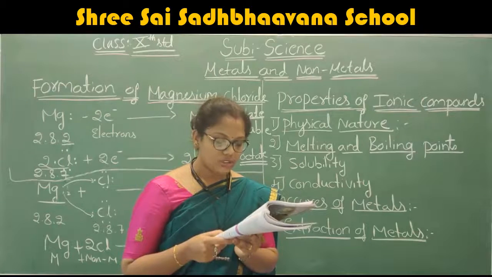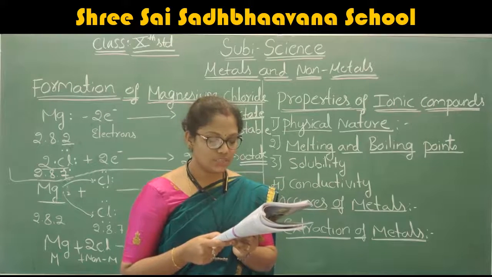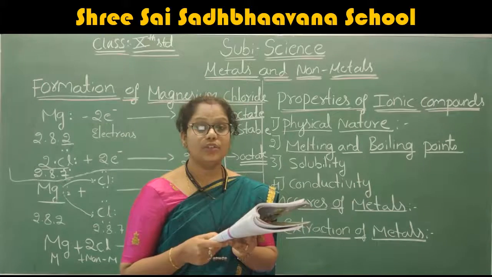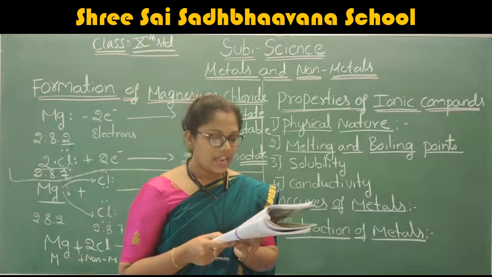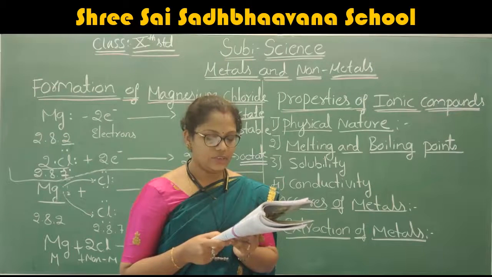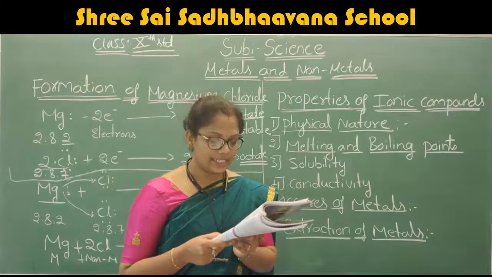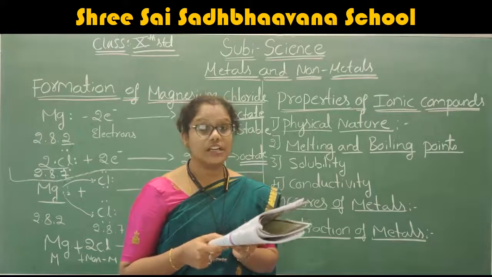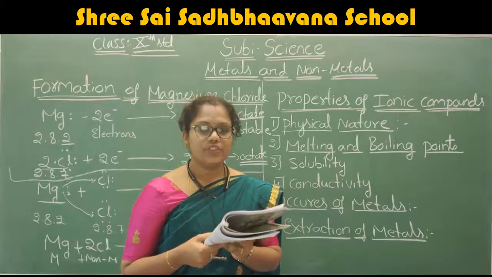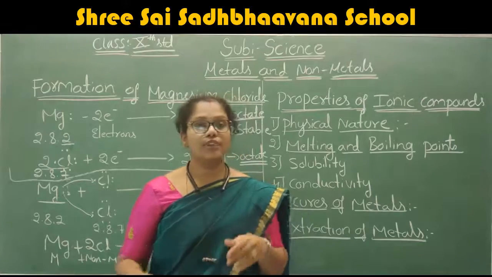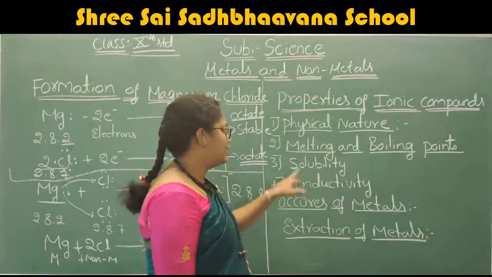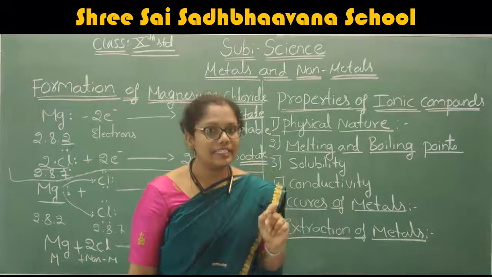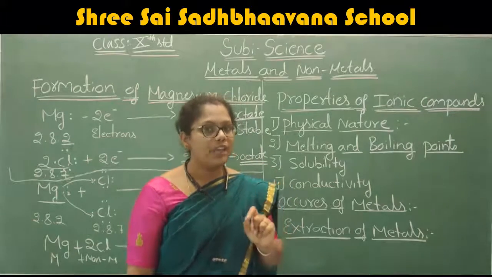Calcium oxide: the melting point is 2850 and its boiling point is 3120. And magnesium chloride: its melting point is 981 and the boiling point is 1685. If you observe the values, we can easily tell that almost all the ionic compounds have a high melting point as well as boiling point.